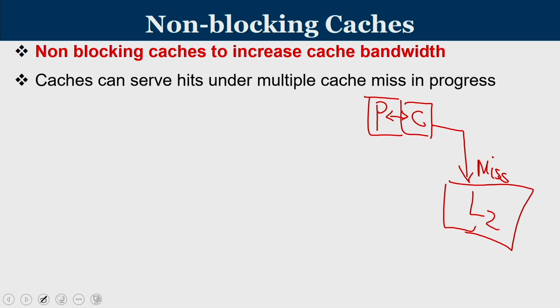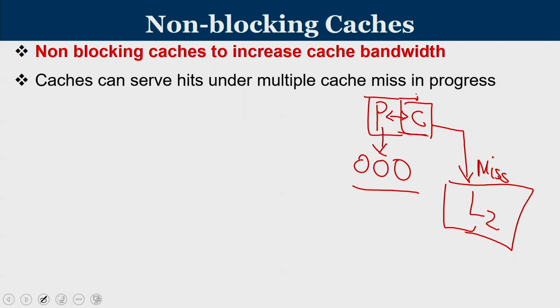When the miss is in progress, will the processor be stalled, or will the processor continue? How can the processor continue? If the processor does out of order execution, when it cannot run the current instruction due to a miss, it looks through the remaining instructions for any that is independent of the instruction that resulted in the miss. If we have an instruction that can be run because it is not dependent on the missing instruction, then we call it out of order execution, and the processor runs it.